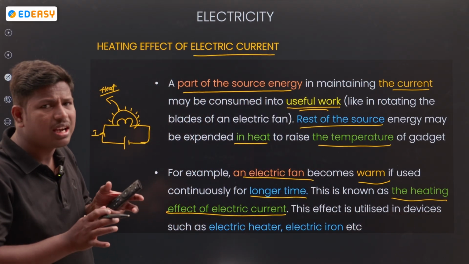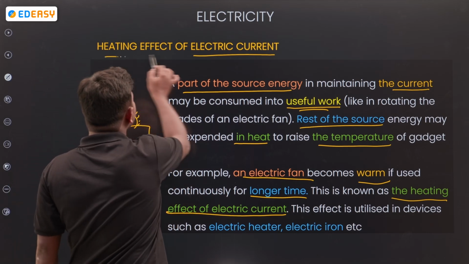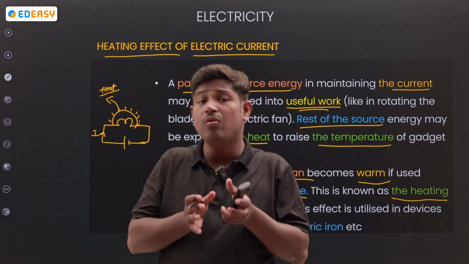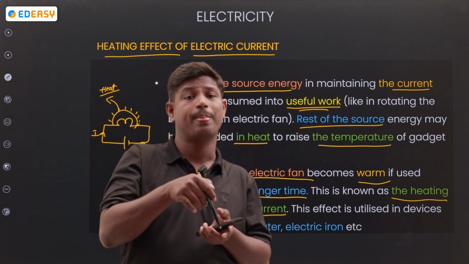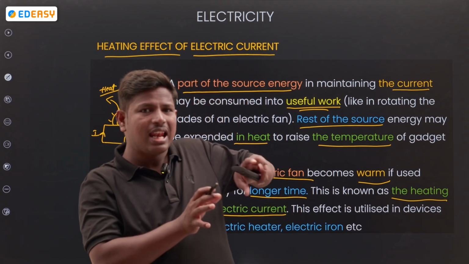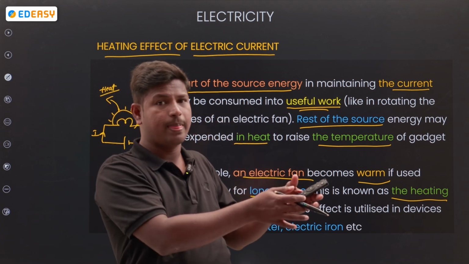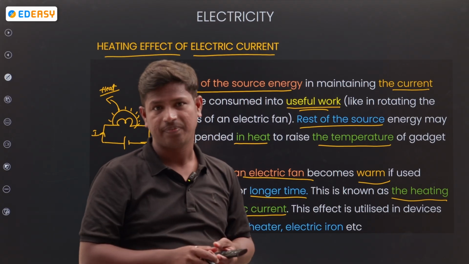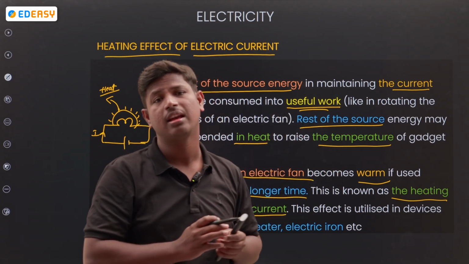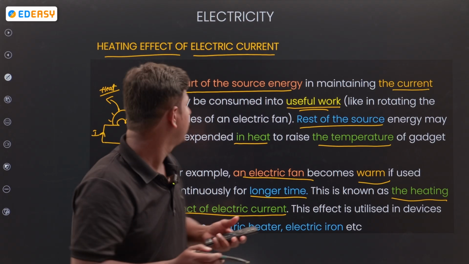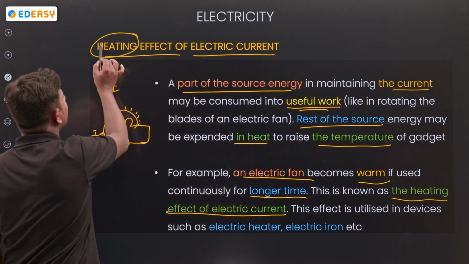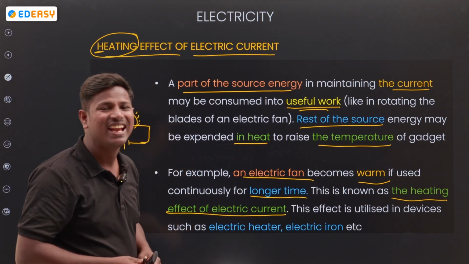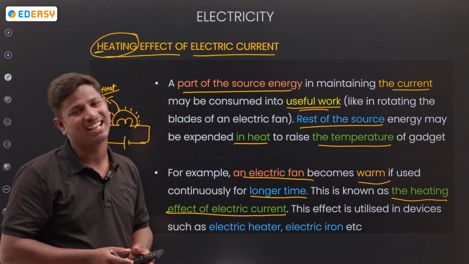Simply, the heating effect of electrical current means that when any electronic device works continuously, first of all electricity is required to work, and along with the work, the device also produces some amount of heat. This process we call the heating effect of electrical current. Heating, not eating. Don't keep the H silent, or it becomes eating. Heating effect of electrical current.